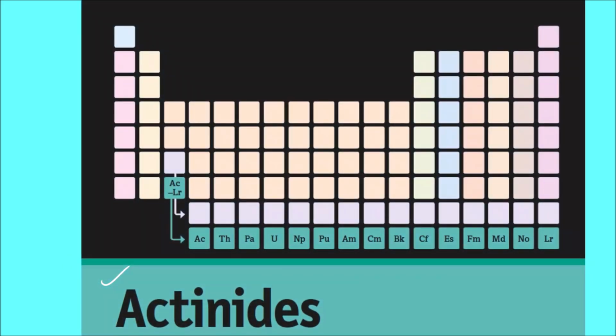And actinides are actinium, thorium, protactinium, uranium, neptunium, plutonium, americium, curium, berkelium, californium, einsteinium, fermium, mendelevium, nobelium, and lawrencium. Most of the actinides are man-made and radioactive. We will see in detail about each and every element.